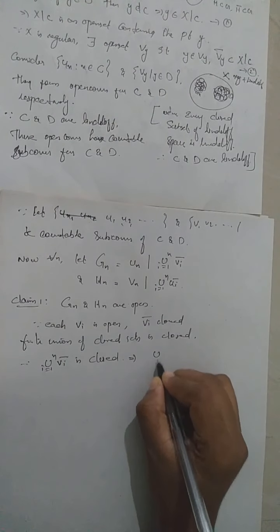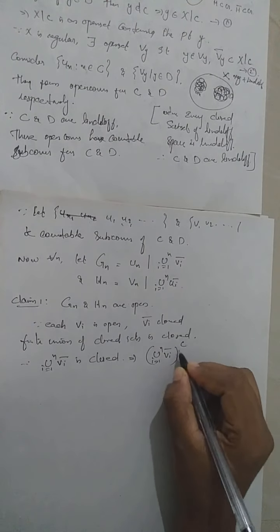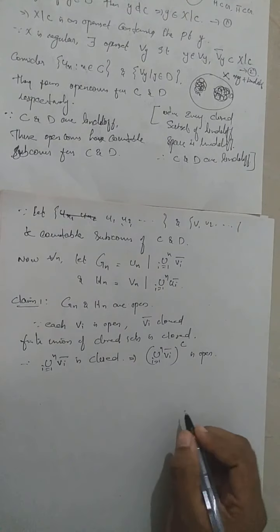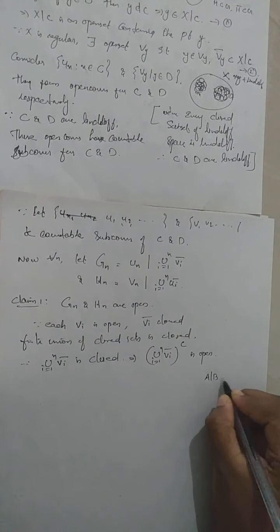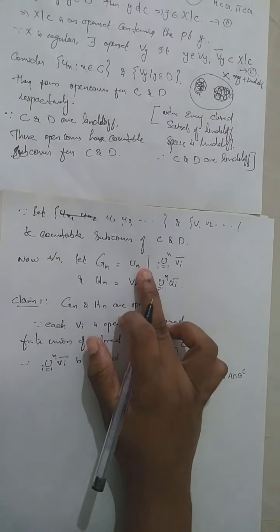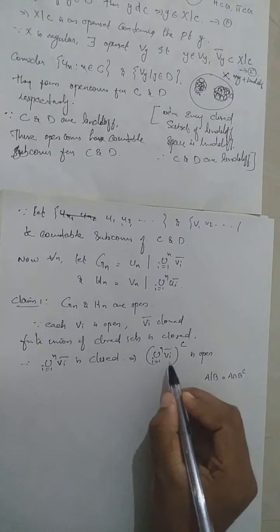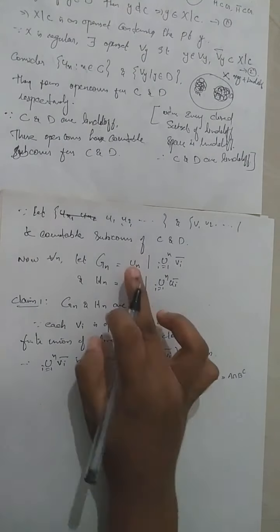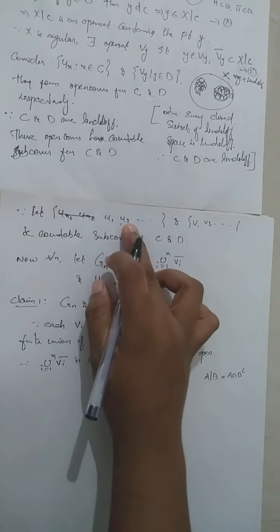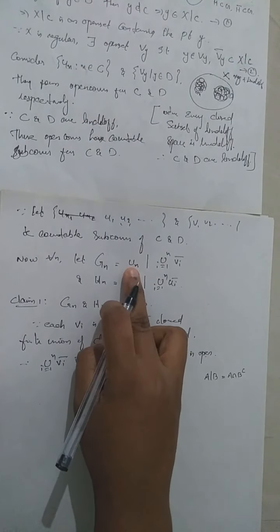So when it is closed, its complement is open. That means the complement of the union i equal to 1 to n of Vi closure, which I represent raised to C, is open. You know what is A minus B? The set A minus B can be written as A intersection B complement, right? So Un minus this set can be written as Un intersection this complement. So these sets are open sets. And what is Un? U1, U2, etc. are open sets because it is a countable subcover for Z. Then every Un will be an open set.